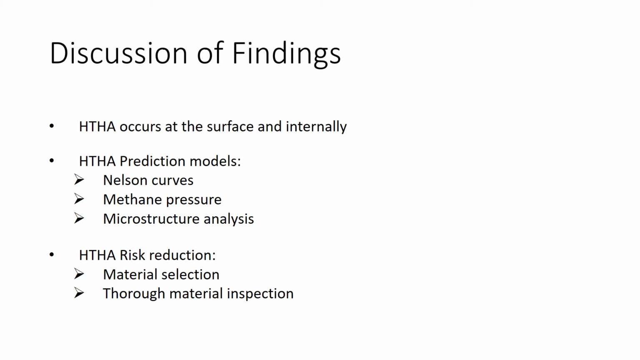The pressure of the methane within the steel forms cavities, which become nucleation sites that generate intergranular microfissures that can combine to form visible cracks. Several models for HTHA prediction are examined.